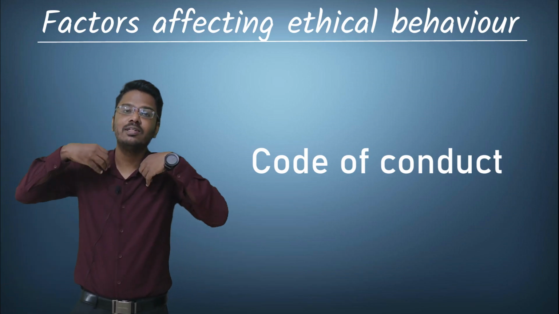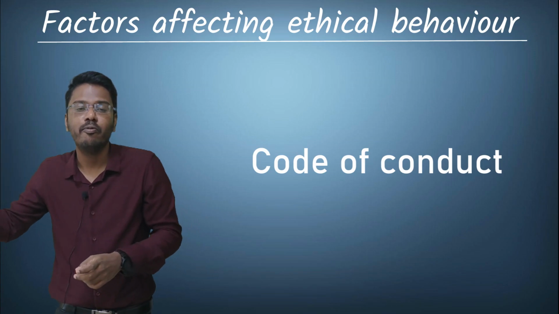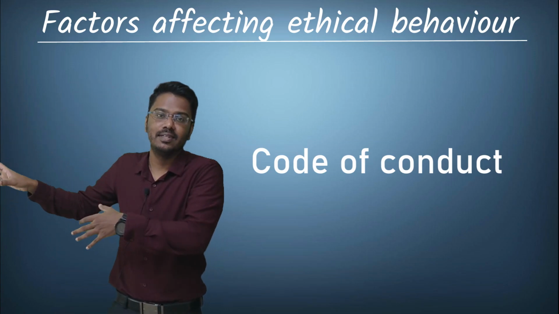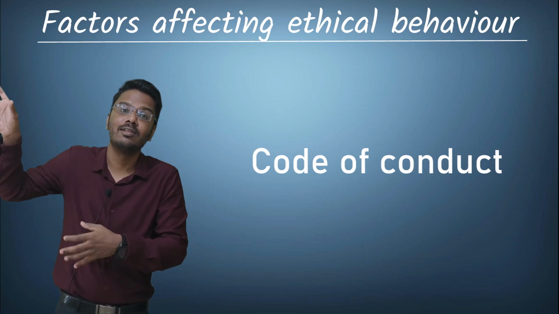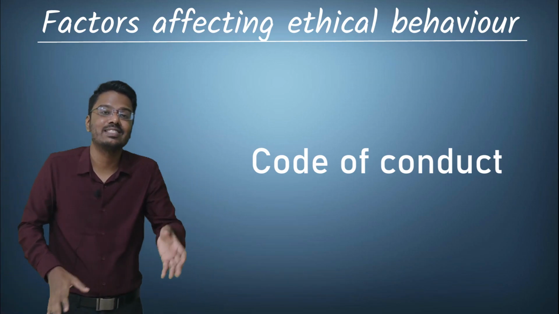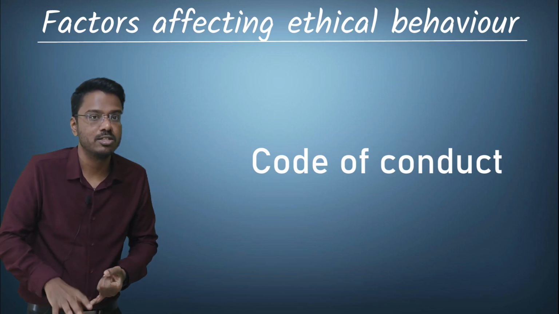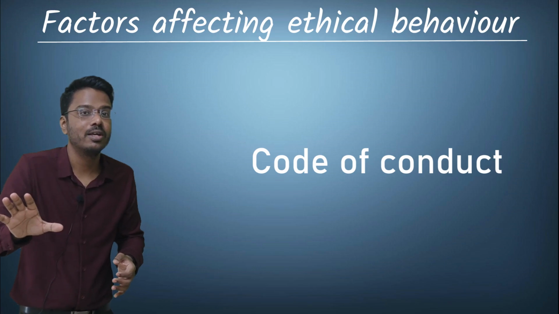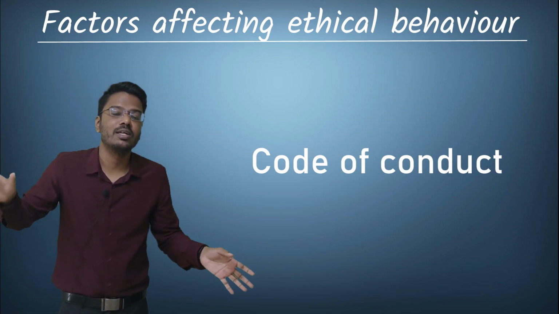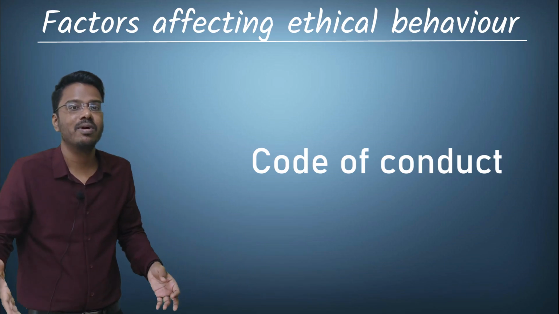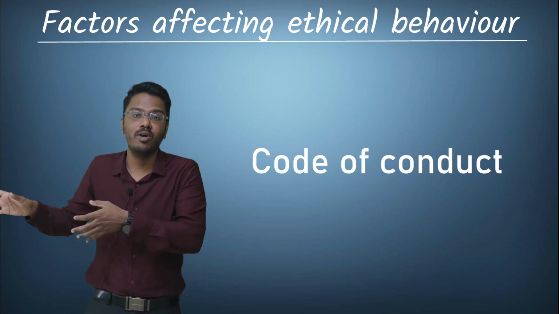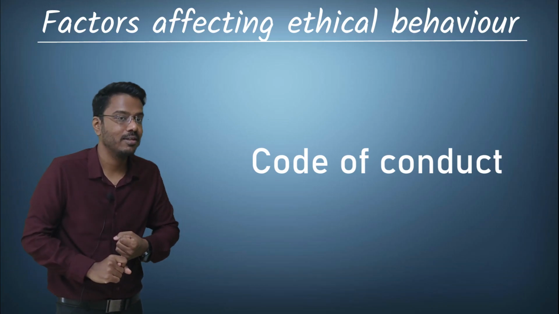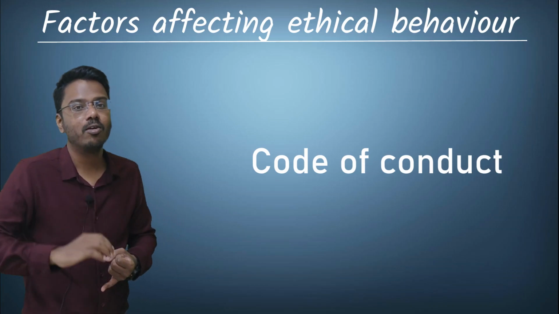So if an employee finds it confusing, he can straight away refer to the code of conduct and identify which are the acceptable activities in an organization and which are the non-ethical or not acceptable activities within an organization. So code of conduct is one thing that management can have in an organization so that everyone can refer to that document and identify the ethical behavior and the non-ethical behavior. So code of conduct is an important thing that the management can have in their organization.